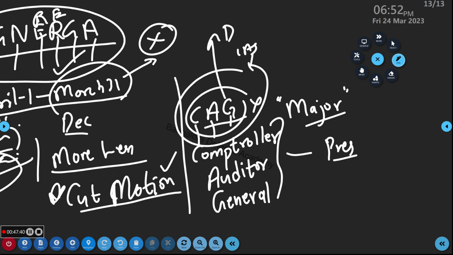Money bill, it's like one third, I think. One third, two third, like that. I'll just confirm it. But it is all about Lok Sabha. 100% that money bill will be passed because the majority will always be the ruling government, right? Then you have the opposition. Always the ruling party will have the majority. Definitely the opposition will say the government's budget is bad, they will never say it is good, right? So the ruling party will say yes.